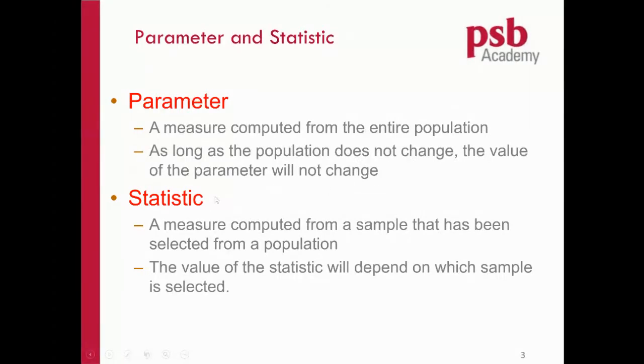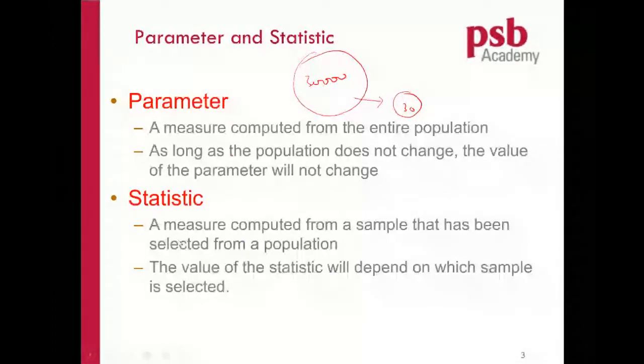Now, what is a statistic? We have a population, we take out some, and we call that a sample. When we take out this sample, we don't take all. Maybe there are 3,000 here or 30,000 here. We only take out 30. When we calculate the number, the average from here, we call that a statistic.